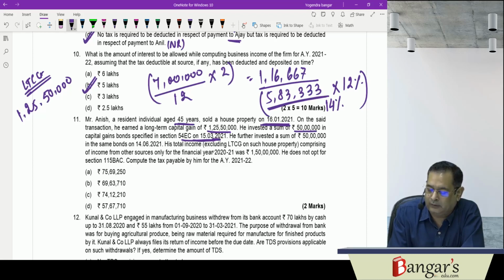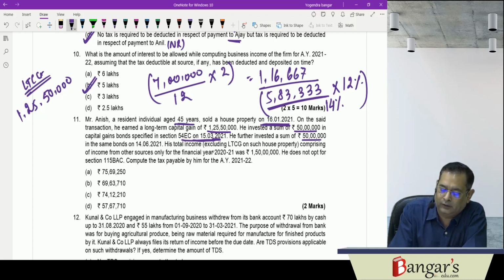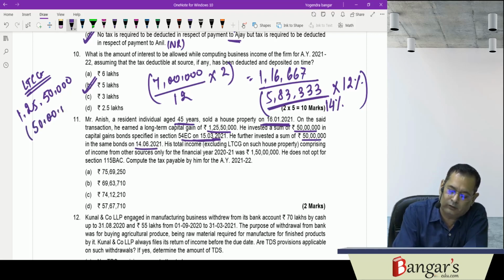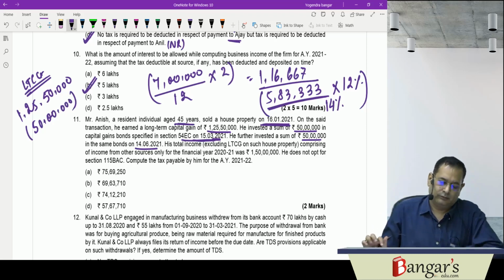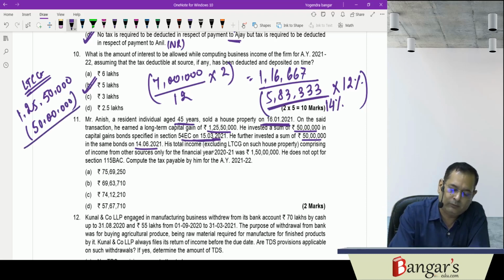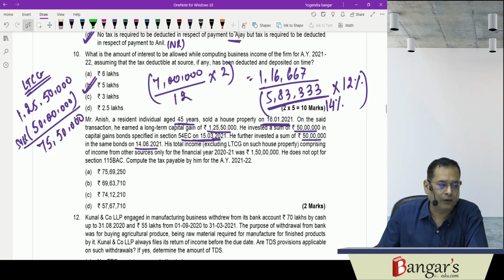Then further he has invested 50 lakhs in the same bonds on 14/6. So in aggregate, the exemption will be available to the extent of 50 lakhs only. So out of 1 crore 25 lakhs 50,000, he gets an exemption under 54EC. So taxable will be 75 lakh 50,000. Okay.